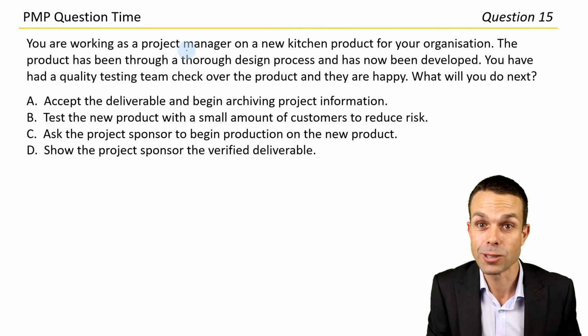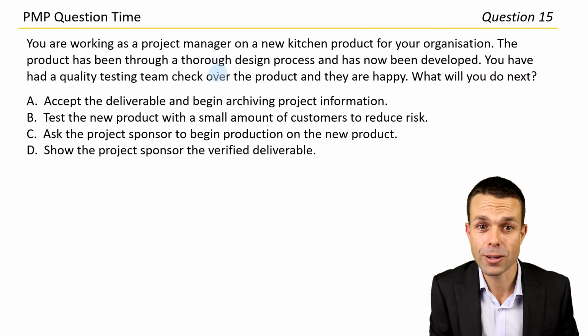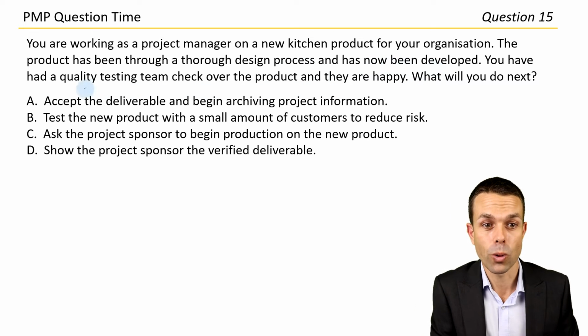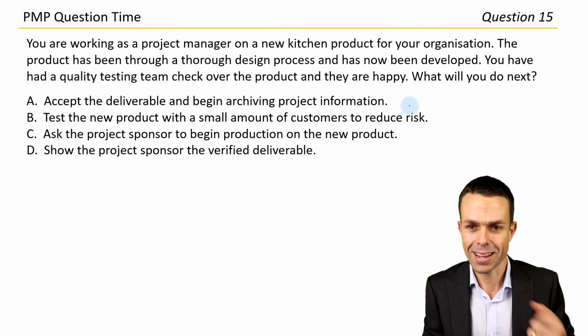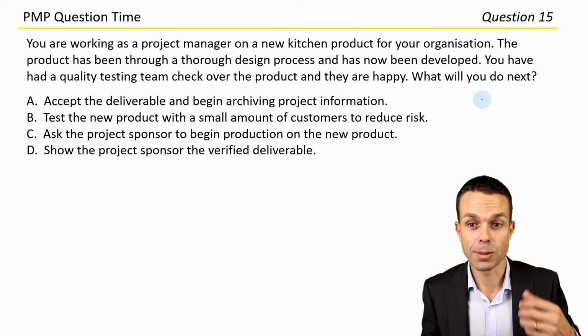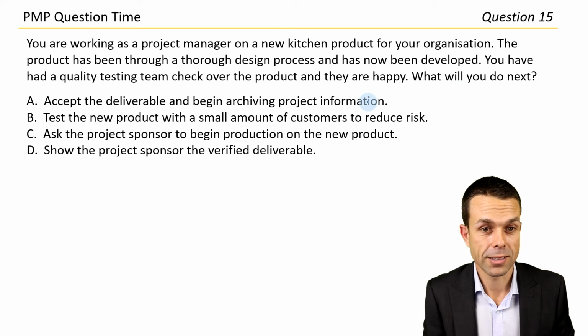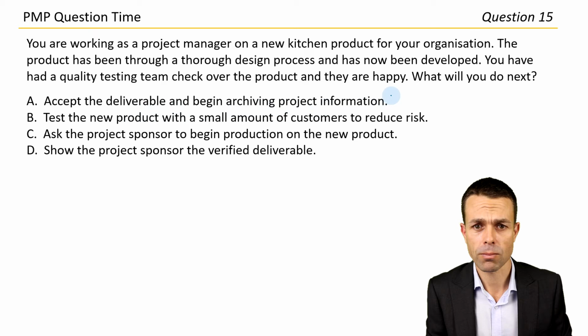You're working as a project manager on a new kitchen product for your organization. The product has been through a thorough design process and has now been developed. You have had a quality testing team check over the product and they are happy. All right, excellent. What will you do next? So it's been designed, developed, and now it's been tested. Do we accept the deliverable and begin archiving project information?